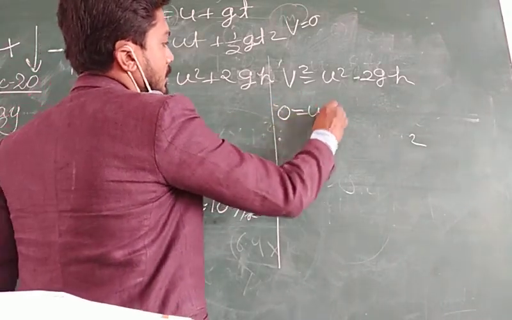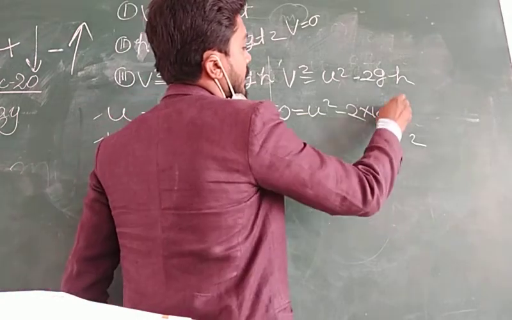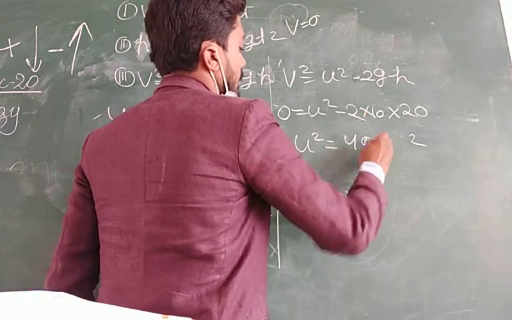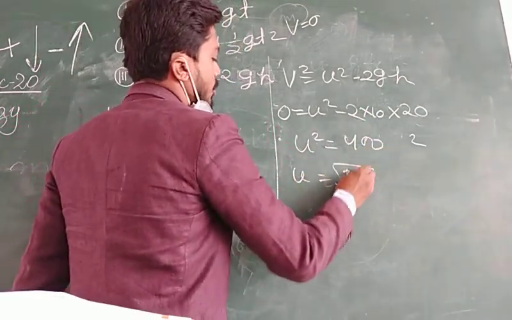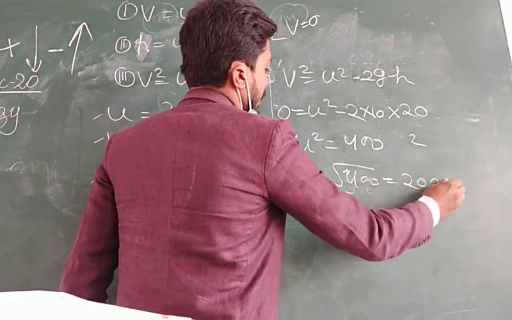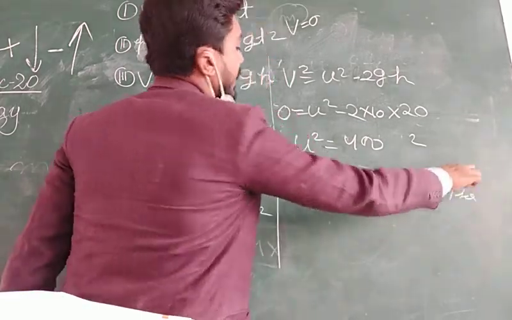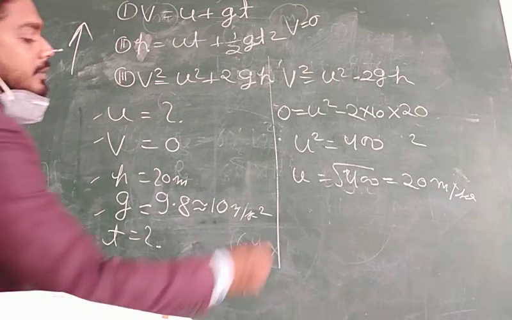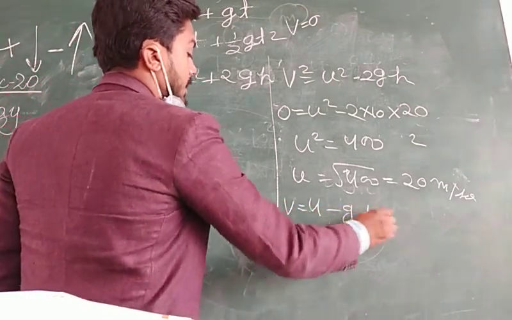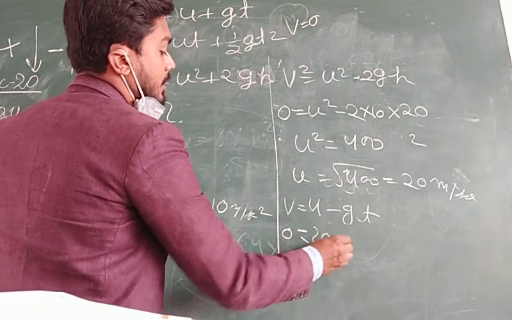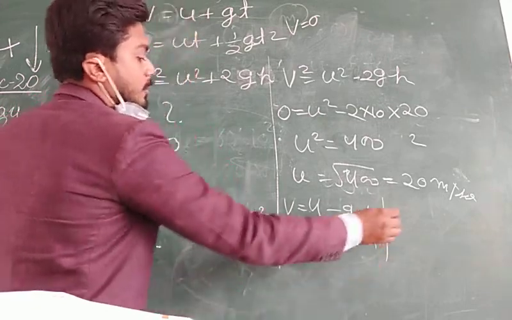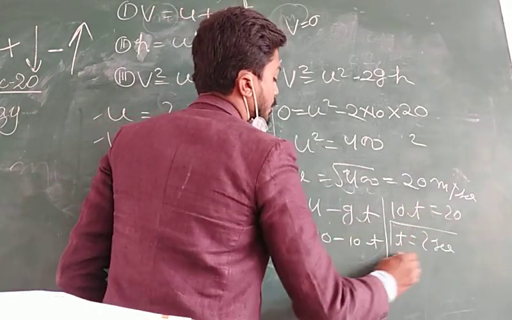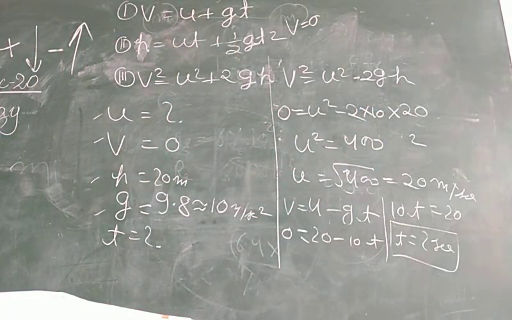v is 0, u square minus 2, g is 10 and h is 20. From here you will get u square is equal to 400, then u will be equal to under root 400. The answer is 20 meter per second. Now we can use the first equation to calculate the time taken to attain the maximum height. v is equal to u minus gt. v is 0, u is 20, g is 10 into t. Then from here you get 10t is equal to 20, then t will be 2 seconds. This is the question. You can write it down.